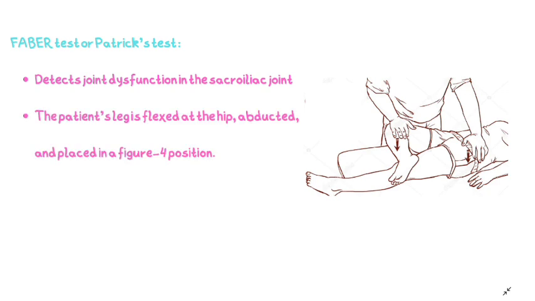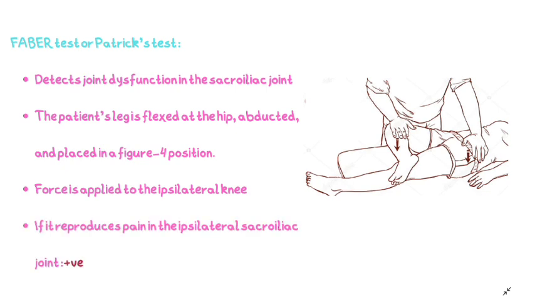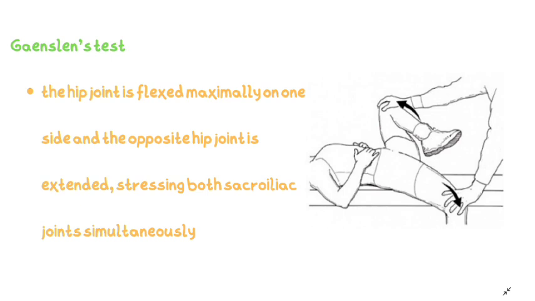Another test is FABER test or Patrick test, which detects joint dysfunction in the sacroiliac joint. The patient's leg is flexed at the hip, abducted, and placed in a figure of 4 position. Force is applied to the ipsilateral knee, meaning the knee on the same side. If it reproduces pain in the ipsilateral sacroiliac joint, the test is positive. In Gaenslen's test, the hip joint is flexed maximally on one side and the opposite hip joint is extended, stressing both sacroiliac joints simultaneously. And if there is pain in the sacroiliac joint, then it is positive.